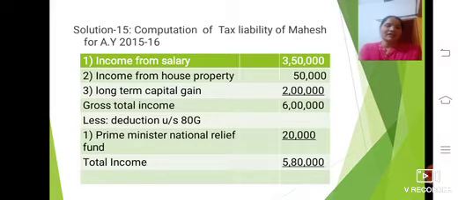Under 80G, the first deduction is the Prime Minister's National Relief Fund, given in the question itself, rupees 20,000. So the amount is rupees 5,80,000. This amount we call the total income.